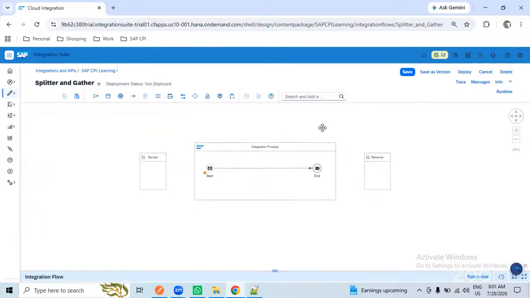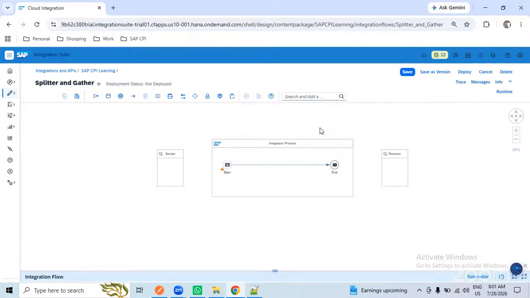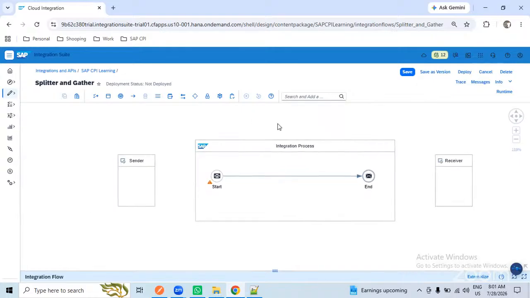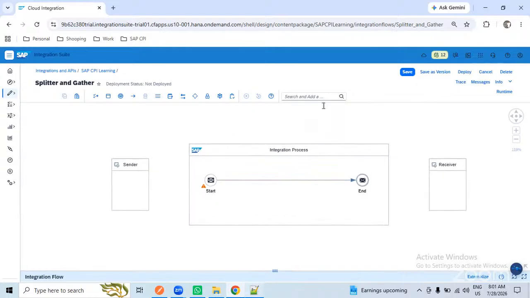But here we are not doing any filters. Consider 100 records as the effective data the client required, so we need to send all records. Consider a case where the receiver system can accept only one record at a time. When the first record is successful, then only we proceed with the second record. In that case, we need to send the records one after another, right?